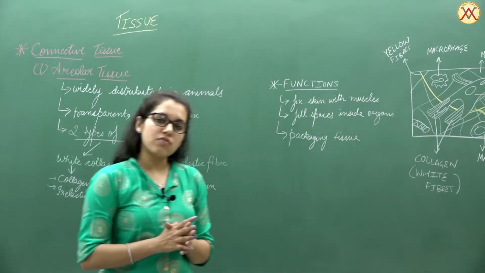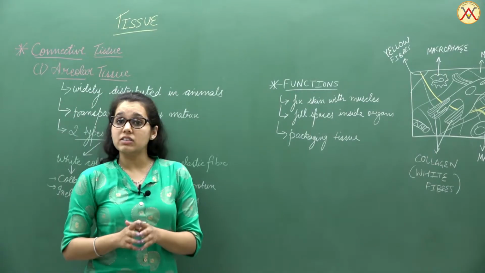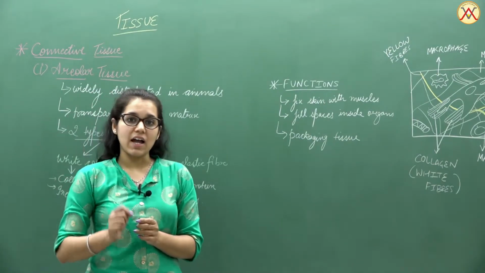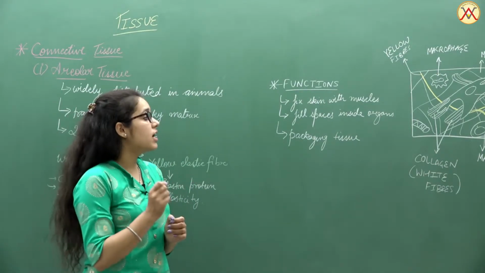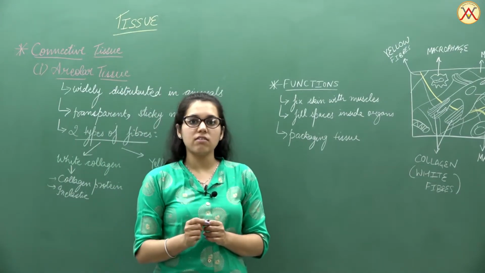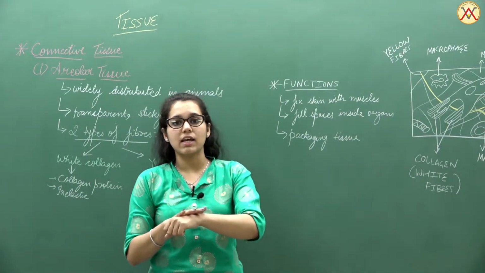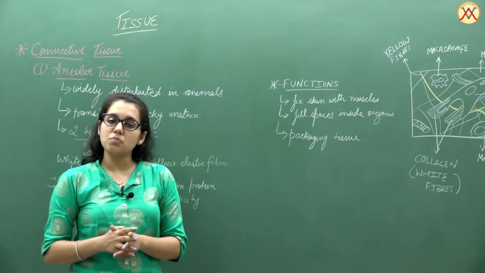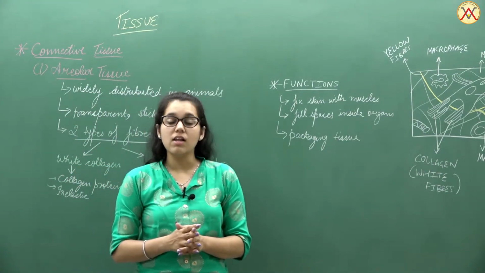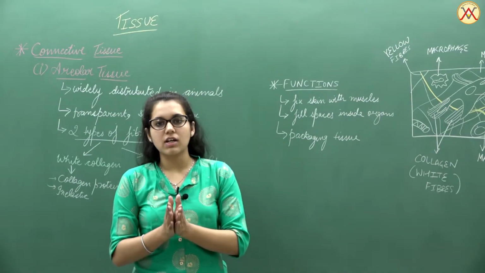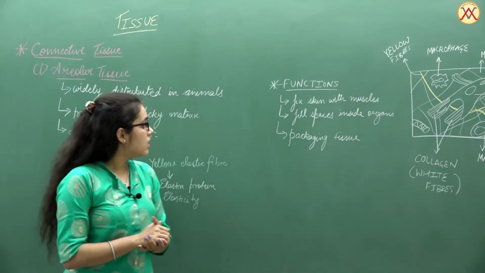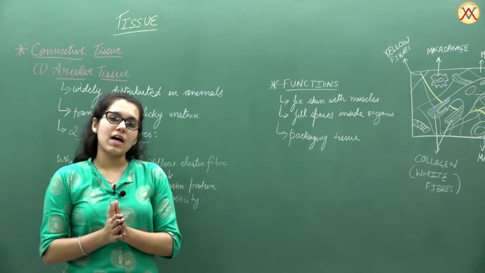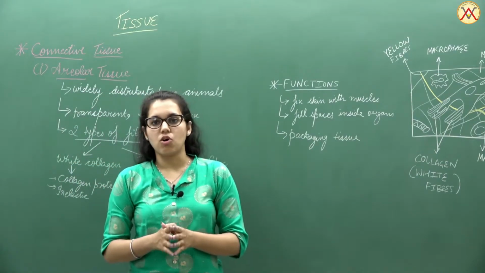When we talk about the functions of the areolar tissue, since it is highly distributed in the animal body, it helps in fixing the skin with the muscles, thus connecting the skin with the muscles underlying it. It also fills the spaces inside the organs, thus giving a particular structure as well as protecting the organs. So it is ultimately known as the packaging tissue of the body.